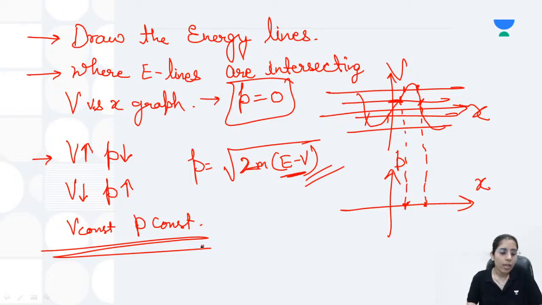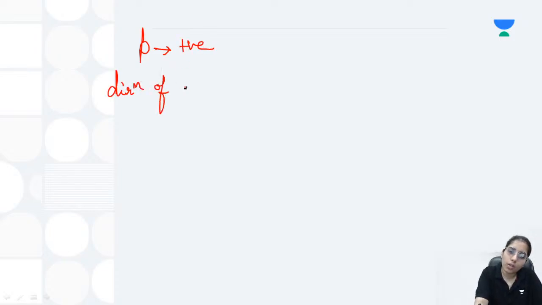After this, you will have to consider the next thing here. If somewhere the momentum is positive, in the region where the momentum is positive, the direction of arrows in the graph, the trajectory, should be towards the positive x-axis.